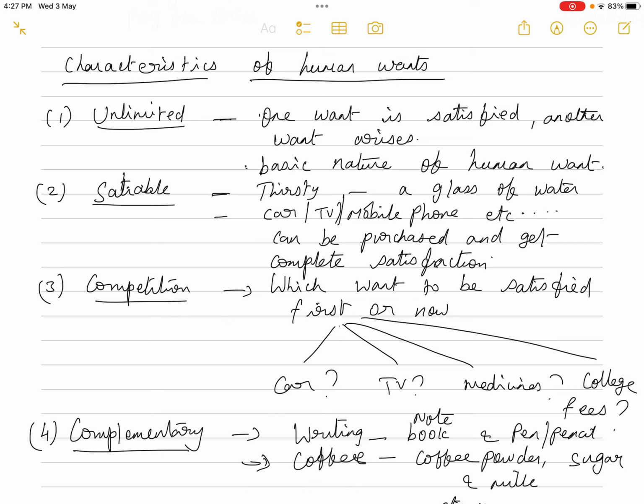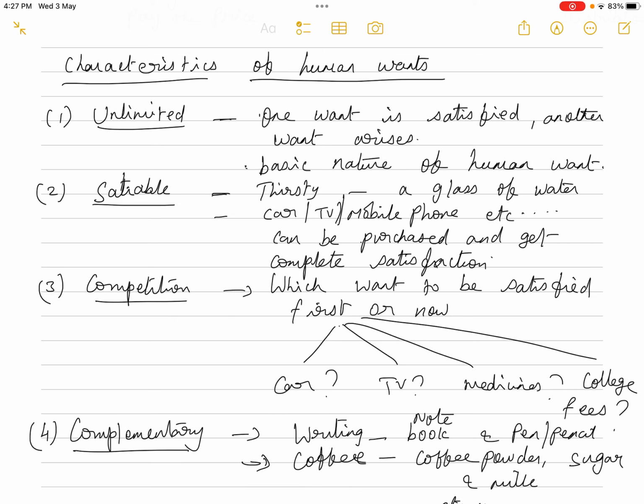So many things are there. Our money income is limited, so all these things have to be fulfilled. All these wants compete with each other. Maybe we will choose medicine because that is a very immediate use for us, an urgent need for us. So what we have to do is arrange them in the order of priorities. The first and foremost want to be fulfilled is medicines.